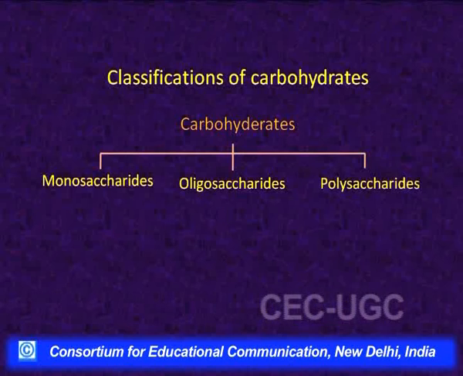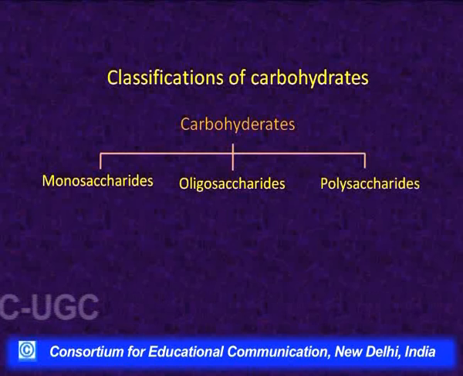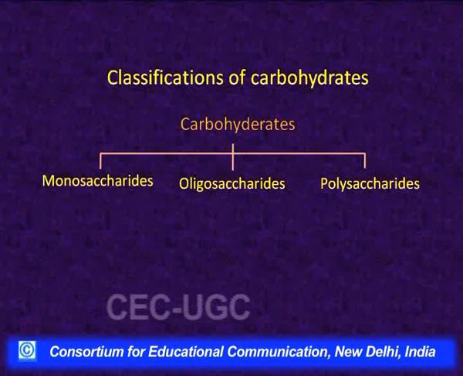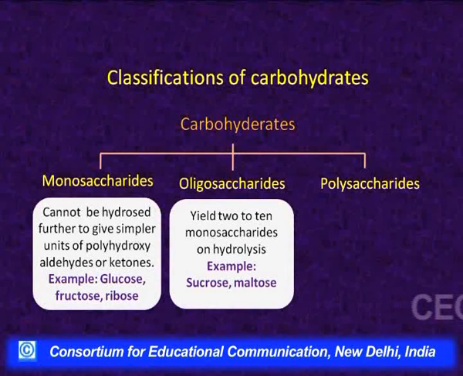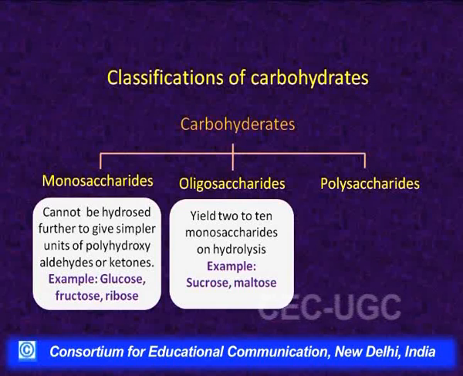Disaccharide means which give 2 monosaccharide units on hydrolysis, and oligosaccharide means which give between 2 to 10 monosaccharide units on hydrolysis. Monosaccharides are those which cannot be further hydrolyzed to give simpler units of polyhydroxy aldehyde and ketones, and their examples are glucose, fructose, ribose, etc. Whereas the compounds which come under oligosaccharides, as I said, give 2 or more than 2, but up to 10 monosaccharide units.